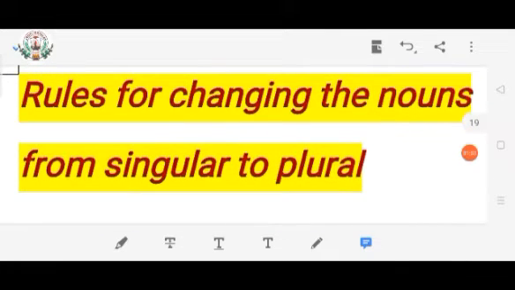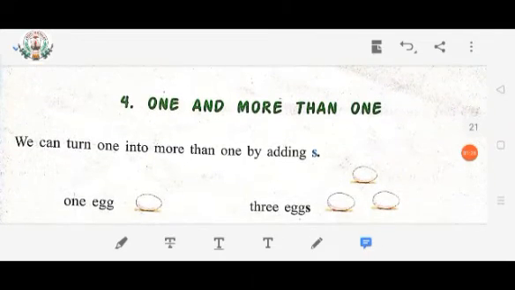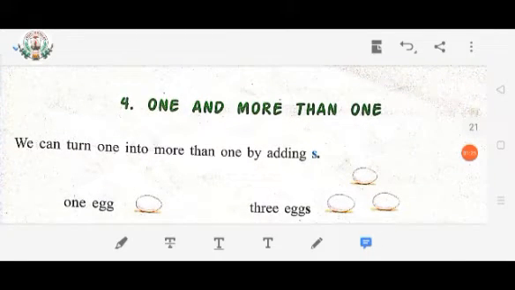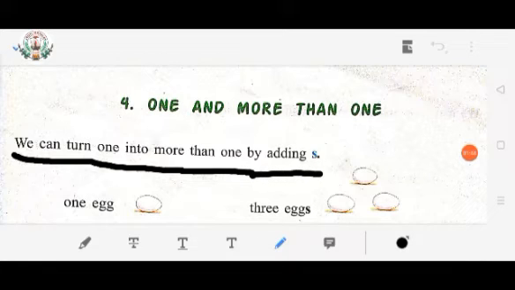Children, now we will study rules for changing the nouns from singular to plural. Rule 1: More than 1, adding S. Dear children, as you know, we are studying lesson number 4, 1 and more than one. First we will learn about adding s. By adding s, we can turn 1 into more than 1.